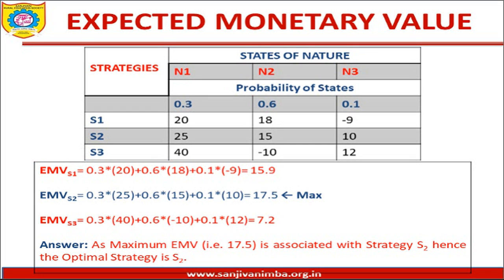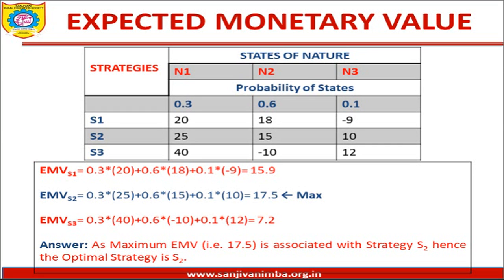The answer comes to 7.2. So out of these 3 strategies and the EMVs associated with them, the maximum is our EMV max. In this particular case, as the EMV for strategy S2 is 17.5, which is the maximum among these 3, our answer is to go for strategy S2, which is our optimal strategy.